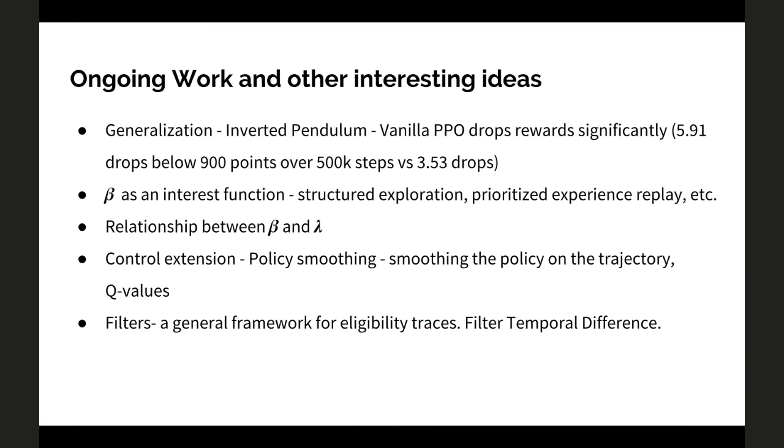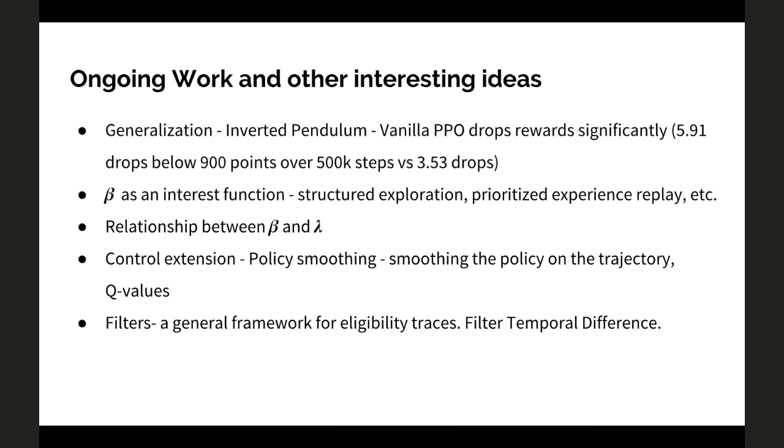One thing we observed in inverted pendulum is that when we use vanilla PPO, rewards drop significantly, many times below the average reward. We can call it catastrophic forgetting because it dropped 6 times in the span of 100K steps, whereas in our setting, we only drop 3.5 times. Since it's averaged over 20 seeds, you see the difference there.